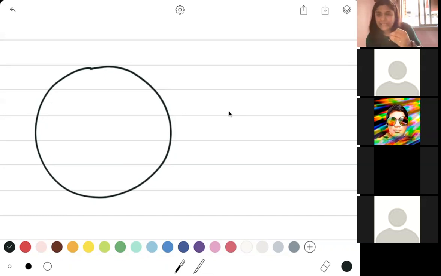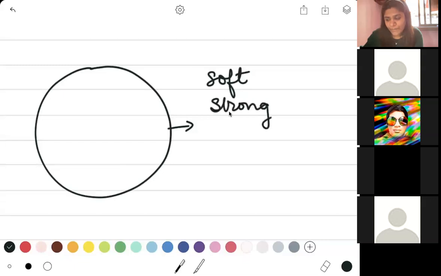Similar to that, every single cell, no matter how tiny, is going to have its own boundary. This boundary is very, very flexible. It can be squished like a marshmallow, and it is going to be very, very soft, but at the same time, it is also very, very strong. Now remember, I'm saying it is soft, it is strong. Now I'm going to say something ahead of this, which is again going to sound like it makes no sense. How can something be soft, still strong, and still allow entry and exit of many things?